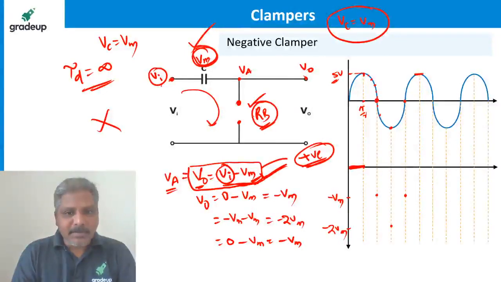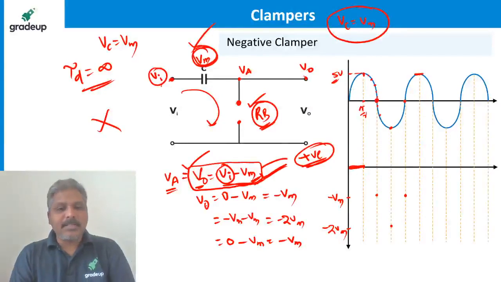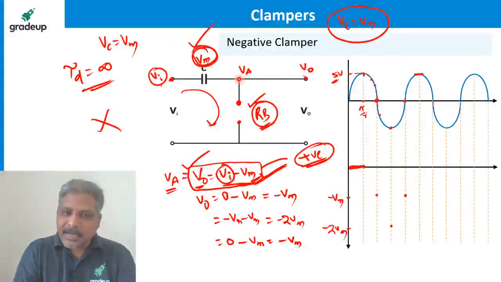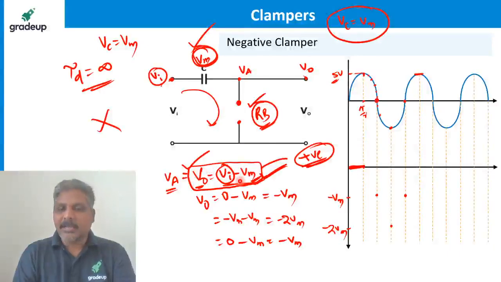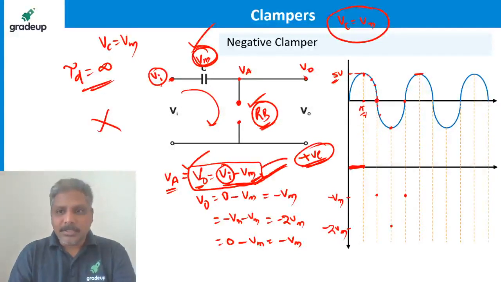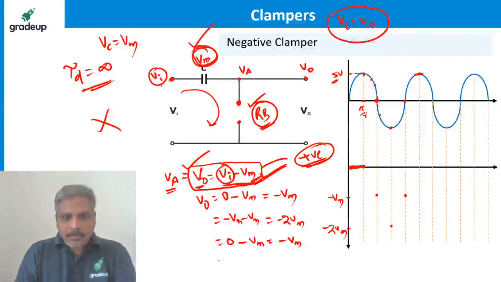Since the diode is forever reverse biased, the output follows this equation forever. So even after this time period, pi radians, the input is greater than 0, the anode is still negative. You can check from this equation, the anode is still negative, so the output still follows this equation. So let's find the same values again and again. Let's say the input reached this value, then what is the output going to be?